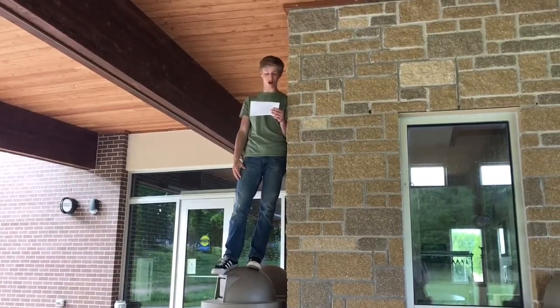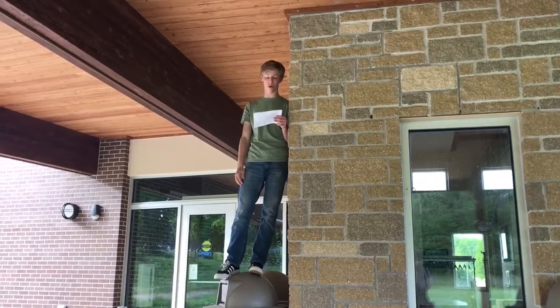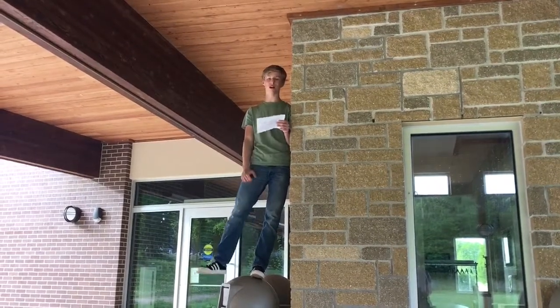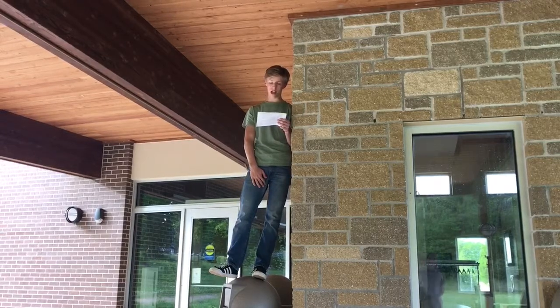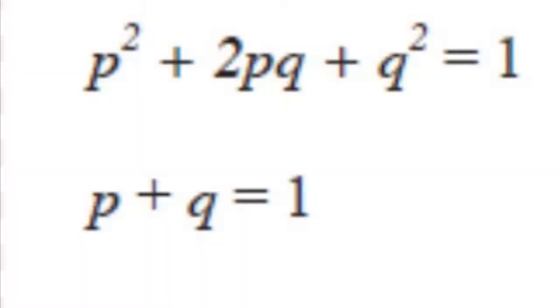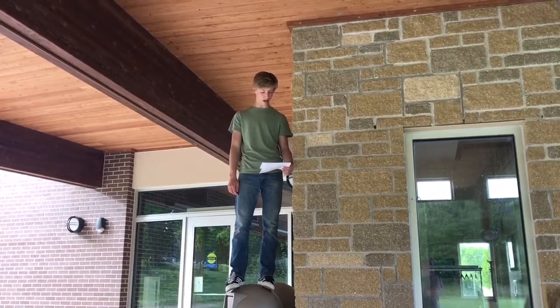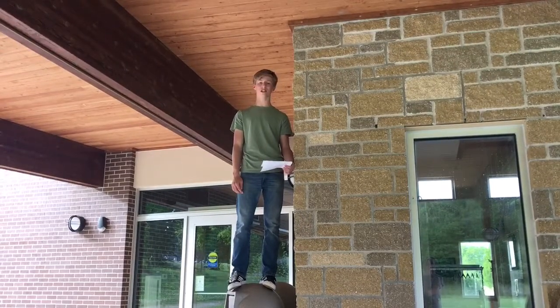The equation for Hardy-Weinberg is p + q = 1, and p² + 2pq + q² = 1. Each letter represents a frequency. Right. If all the variables add up to 1, then the Hardy-Weinberg equation is correct.